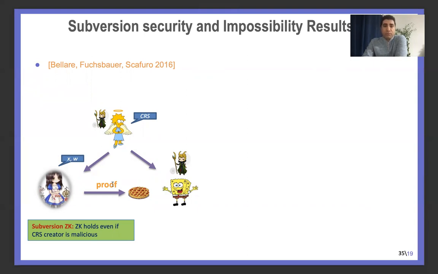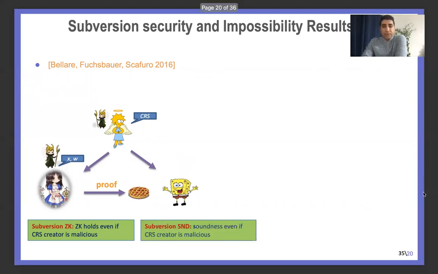In that case, the verifier and the CRS generator can be one party, for example. And subversion soundness says that soundness holds even if the CRS generator is malicious. In that case, from the verifier's point of view, the prover and the CRS generator can be one party.